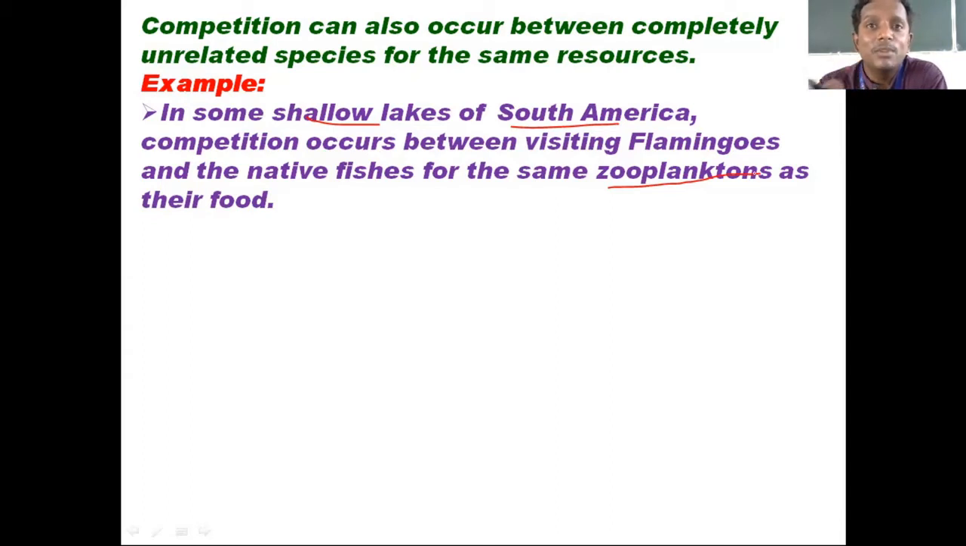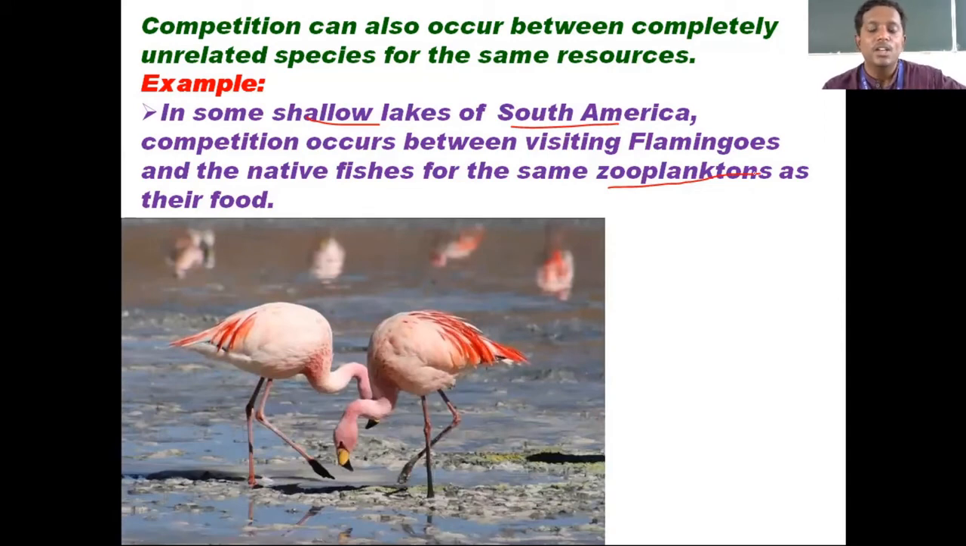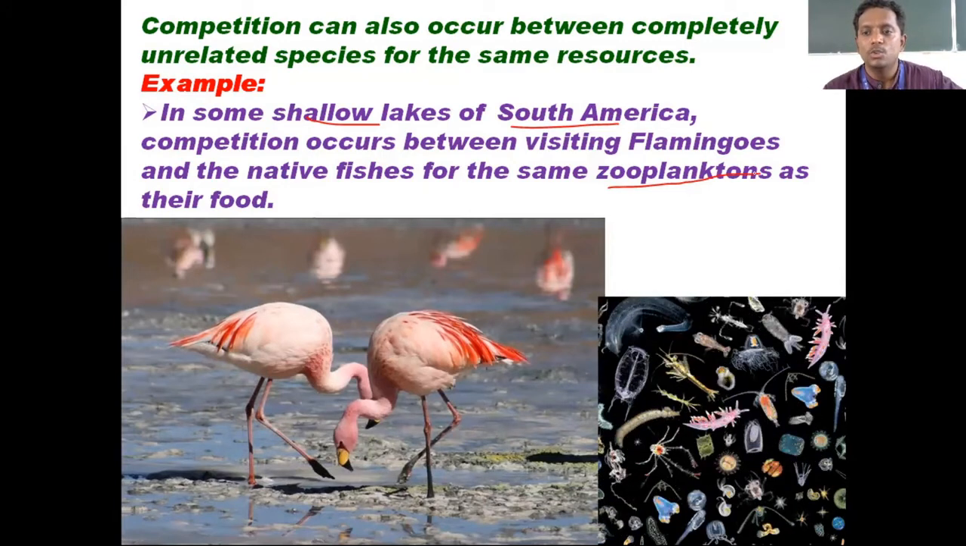So there is a competition between the native fish of that same water body and these visiting flamingos to eat that zooplanktons. These are the flamingos feeding on the zooplanktons. Flamingos' beak is modified in such a way that they can feed only on microscopic food, that is zooplanktons. They are filter feeders. Understood? They do not eat on fishes. So there is a competition, interspecific competition between flamingos and the native fishes for the same food, that is zooplanktons. These are some of the zooplanktons found in water. I want you to take a screenshot of this screen, and I will move to the next slide.